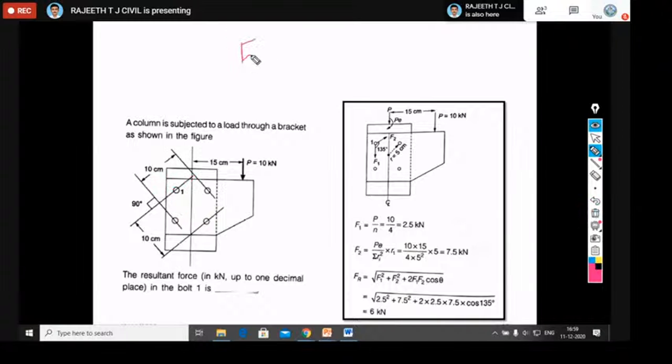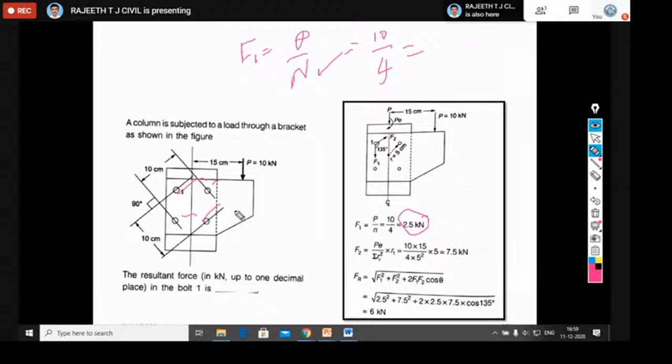What is the F1 formula? P by N. P is the eccentric load divided by the number of bolts provided. In our case, P is 10 kilonewton. The number of bolts provided here is 1, 2, 3, 4. You should take all the bolts here. 10 by 4, we are going to get 2.5 kilonewton again.